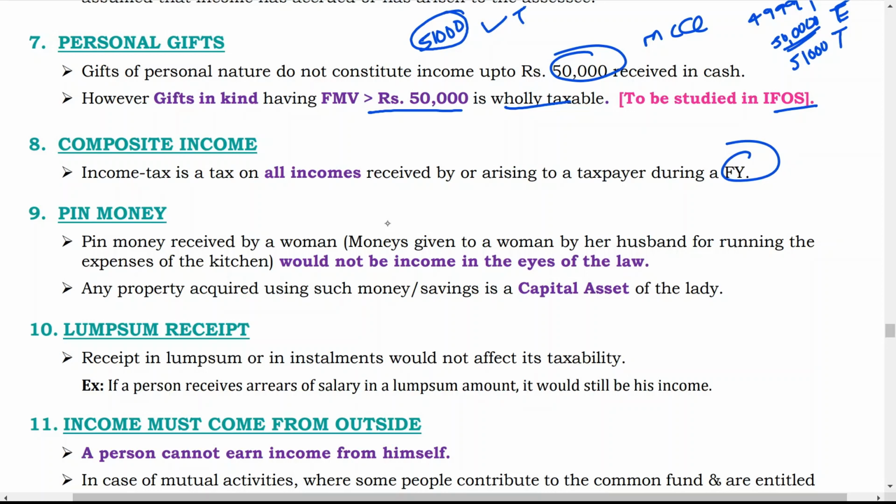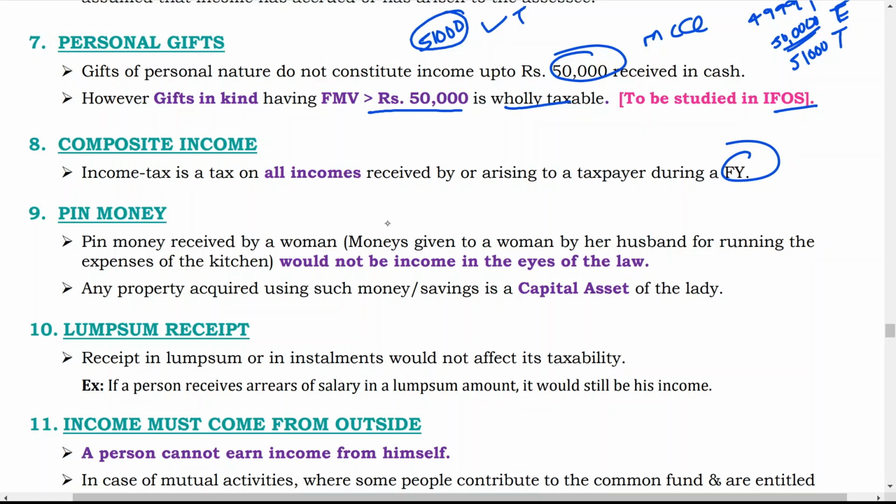That means if any money is given by husband to wife, then it is considered as pin money, and if by using that pin money any asset is bought, then it is considered as a capital asset of that lady, and it is not considered as income of that person who is giving the money.